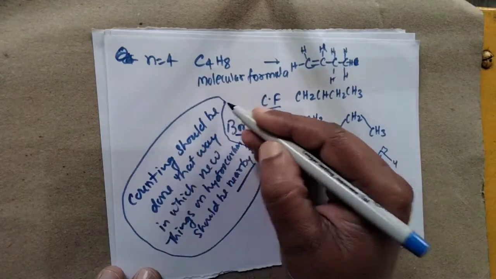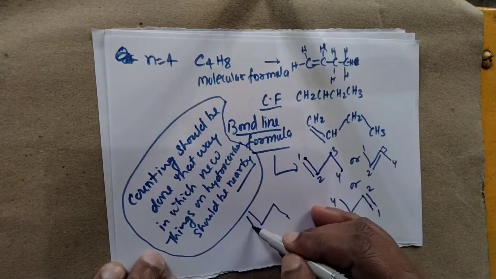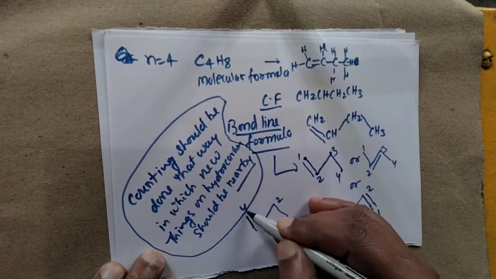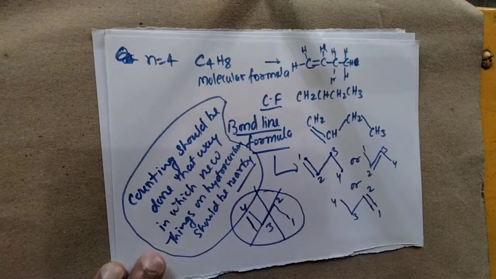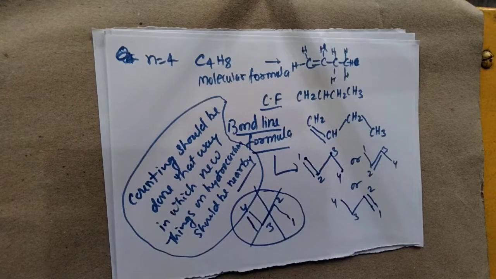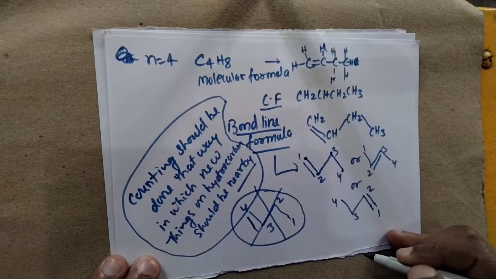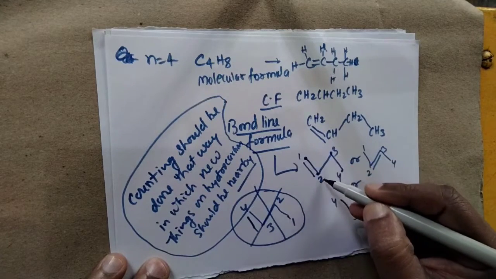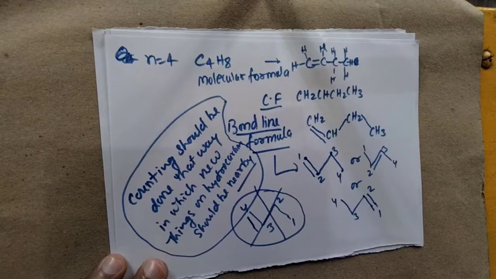It is very necessary. So if there is a double bond here, and you count 1 2 3 4 from the far end, this type of counting is wrong. This is not a correct counting. And this type of counting is correct. That's why for this compound we start counting from this way, and for this compound we start counting from this way. Now what about the naming of such compounds?